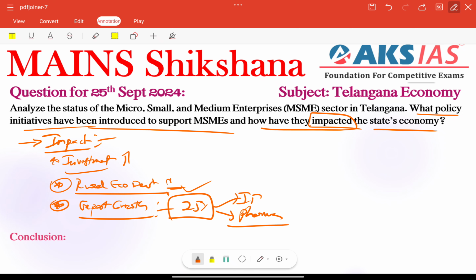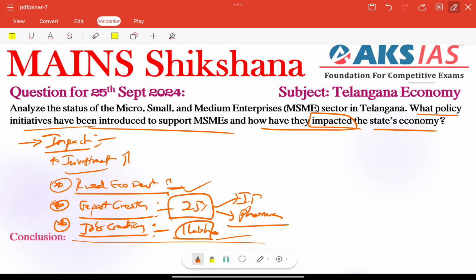Job creation is also a main focus area, with a positive impact, right? Skill development includes different types of jobs. MSMEs have contributed significantly to job creation in both urban and rural areas. As per the Telangana Economic Survey 2024, it created around 1 lakh new jobs, very, very important, over the last 3 years, right?